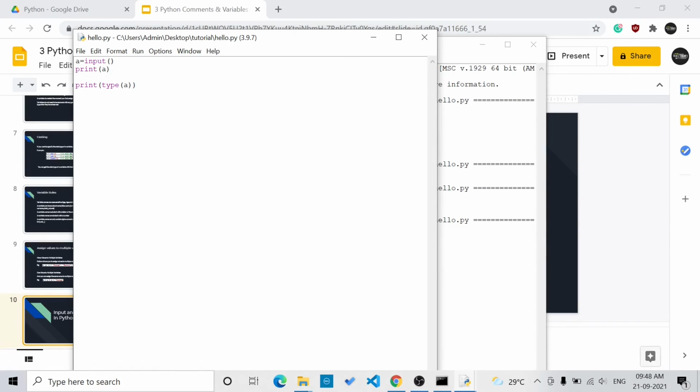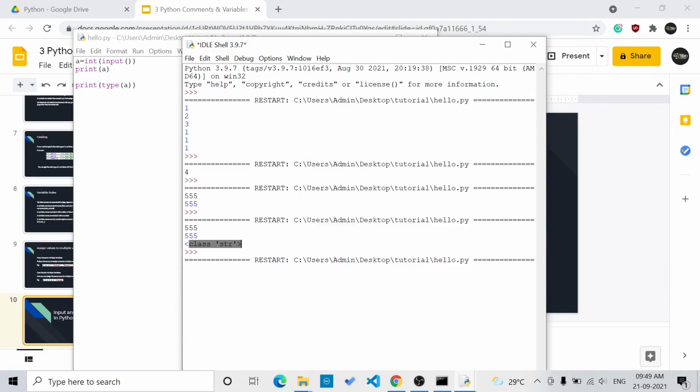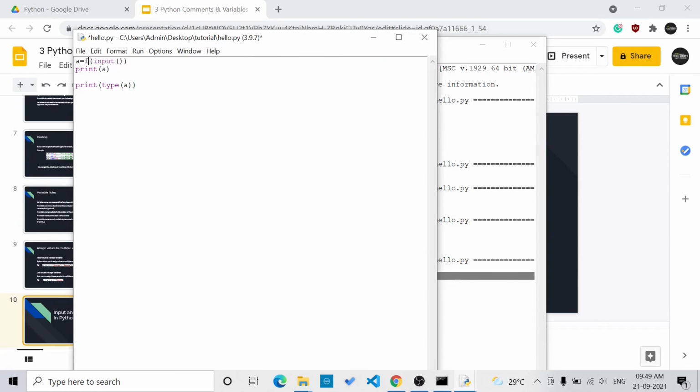So what should I do if I want to make it an integer? Simple, typecasting. You can place the int function before it, and we'll run the code again, and we'll give the input again. You can see now it is class of integer. Similarly, you can write float, string, etc.